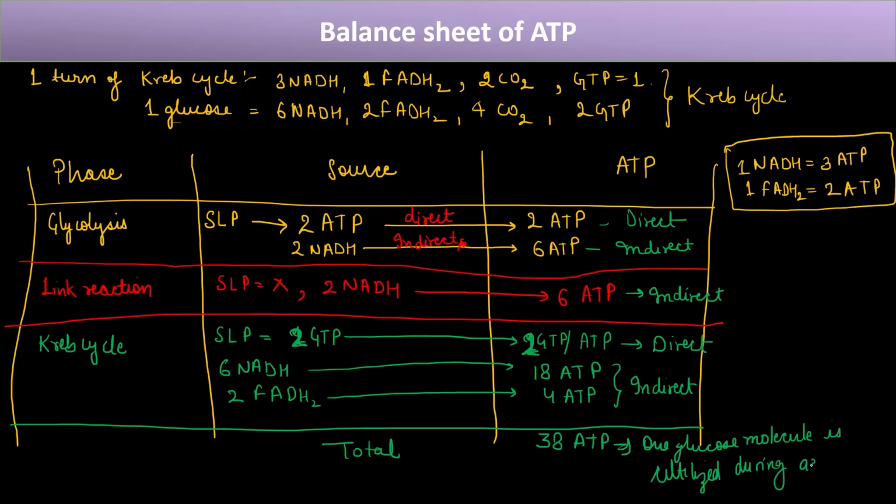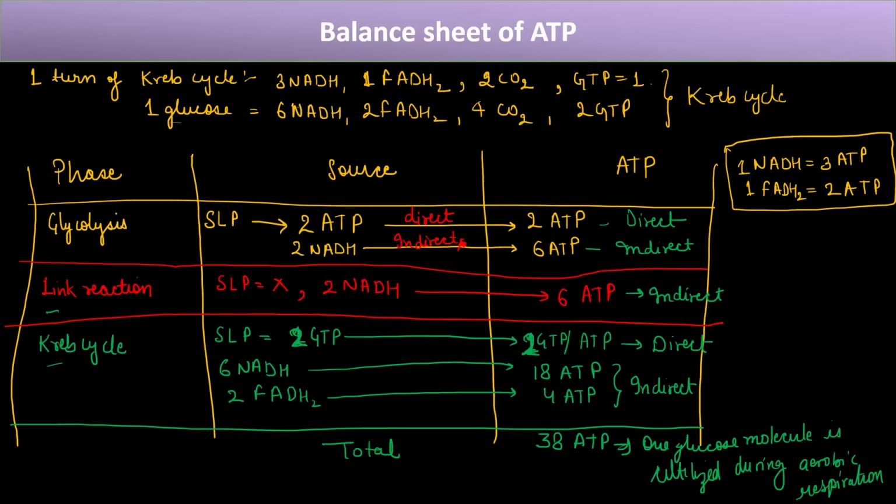In aerobic respiration only, the link reaction and Krebs cycle happen, right? So during aerobic respiration, 38 ATPs are formed if we take one glucose molecule. Okay, so this is the balance sheet.